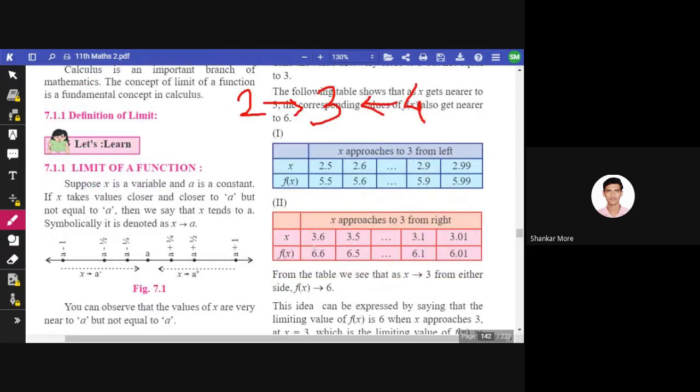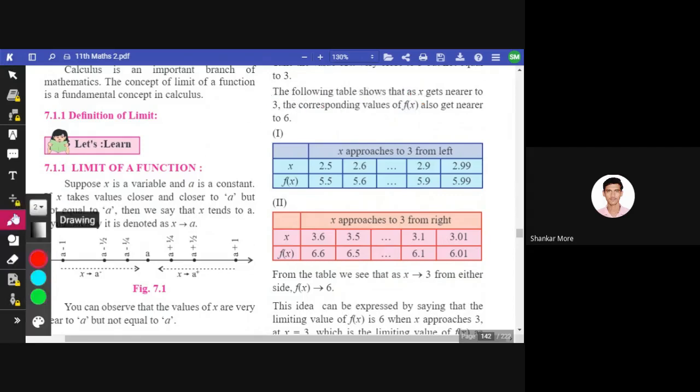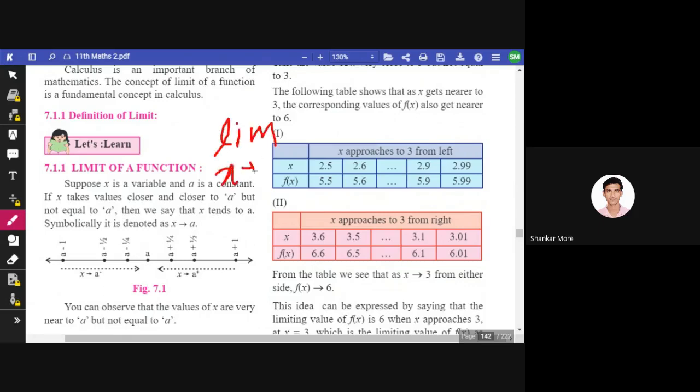If we take the value of x as 3.6, the answer will be 6.6. Or if the value of x is 3.01, the answer f of x will be 6.01. So one thing we have to consider is that, although we are putting values in a few examples, if it is given like limit x tends to 0, we actually put the value of 0, but that is not the value of 0, that is closer to 0.